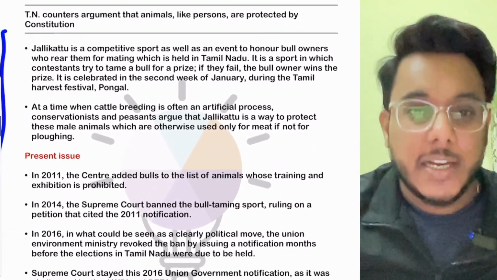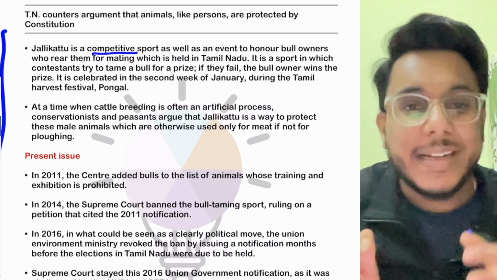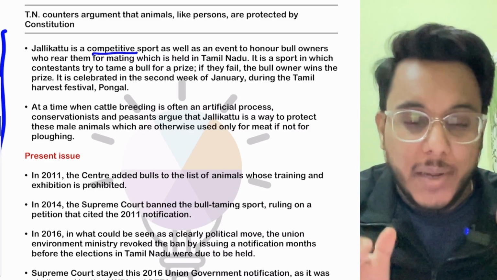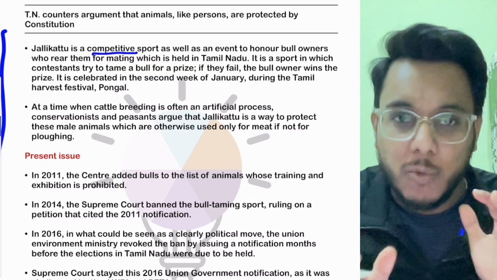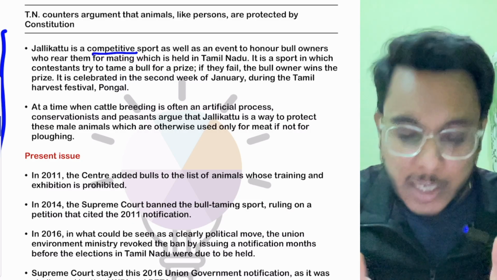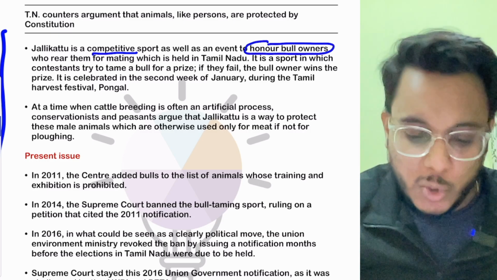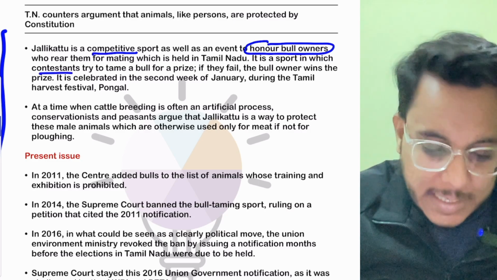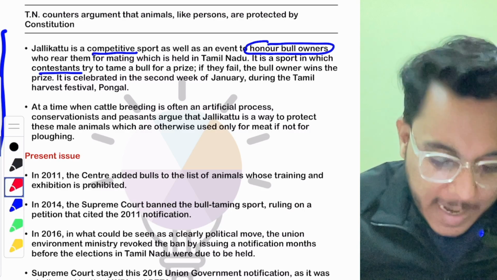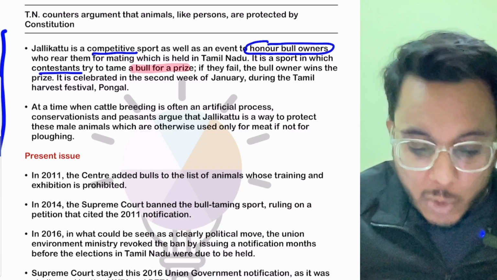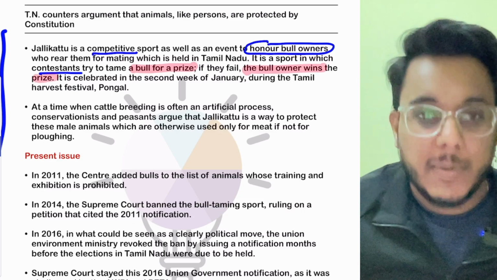Now, Jallikattu. So guys, when we talk about Jallikattu, it is a bull taming sport. It is a competitive bull taming sport that is held every year in Tamil Nadu around the month of January. The sport is held to honor the bull owners. So what will be happening here? The contestants will try to control, to tame a bull, and if they are able to tame that particular bull, they will win a prize, and if they fail, then the bull owner will win that prize.